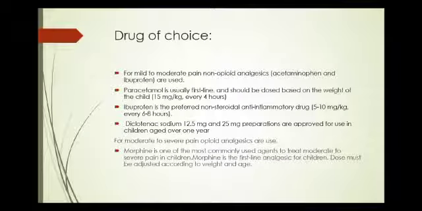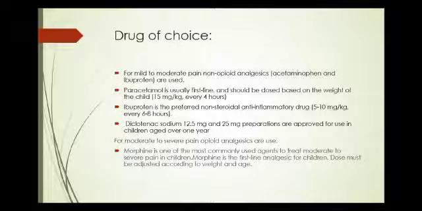Drug of choice for mild to moderate pain, as I have discussed before, are the non-opioid analgesics, for example, acetaminophen and ibuprofen. Paracetamol or acetaminophen is the first drug of choice because it has very few contraindications and few side effects. The dose is 15 mg per kg every 4 hours, but not exceeding 5 times per day.